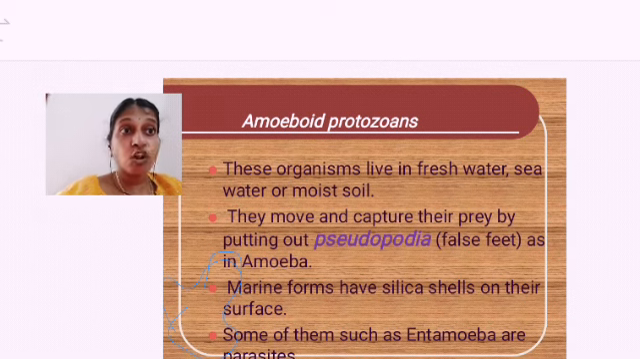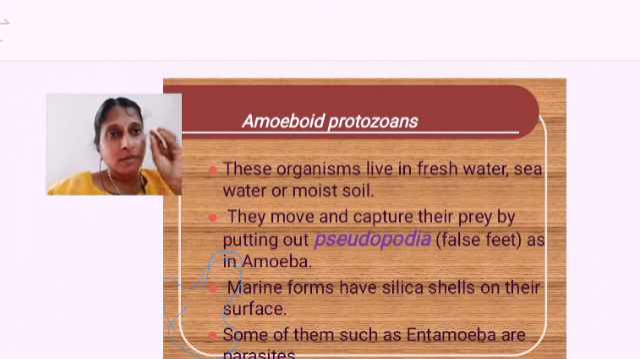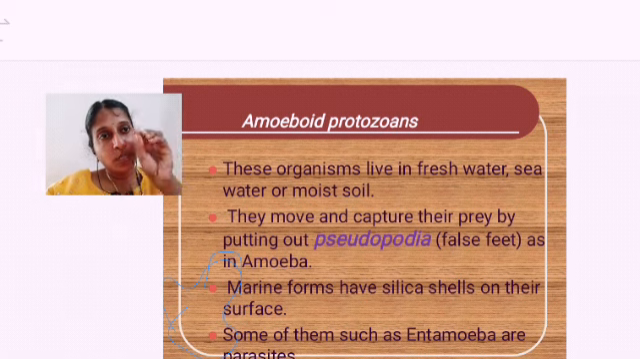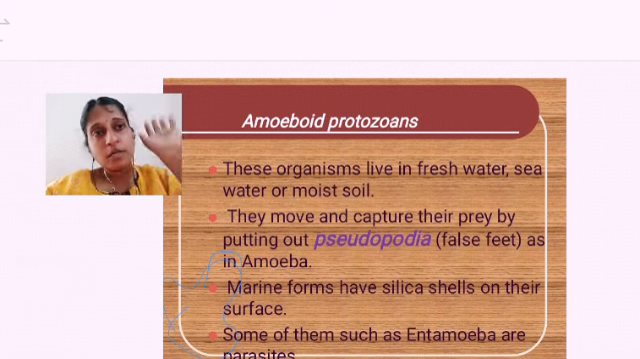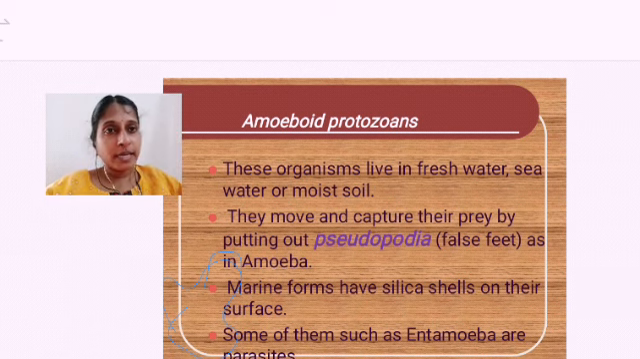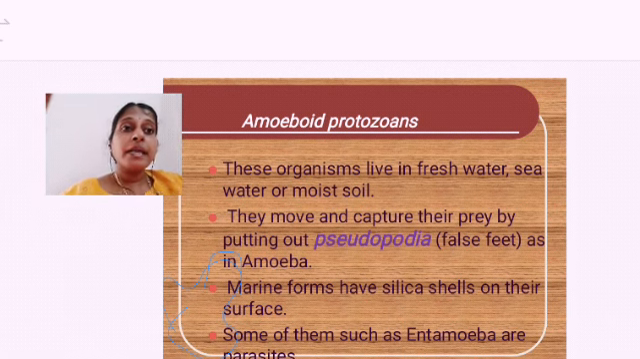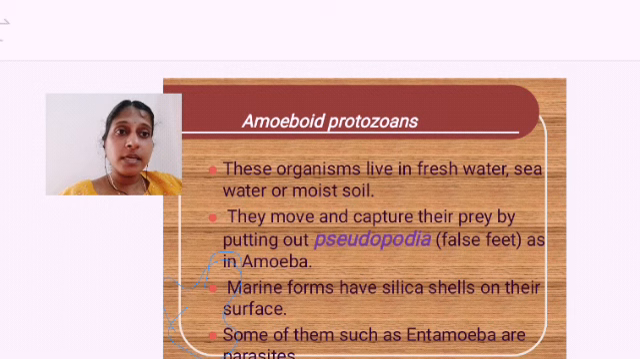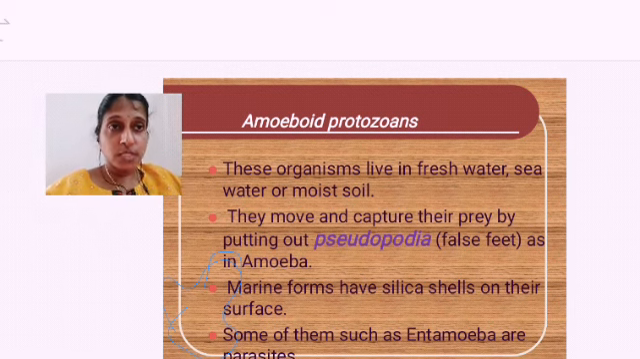Pseudopodia, false feet. On seeing the food, the pseudopodia will press and try to push itself towards the food. Like that they are moving towards the food and engulfing the food and digesting it inside and then taking the nutrients. Marine forms have silica shells on their surface. So marine amoebas, protozoans are having what? Silica covering over the surface.